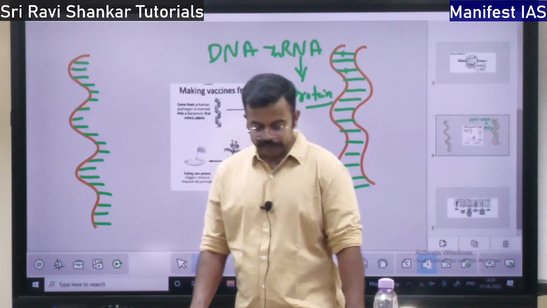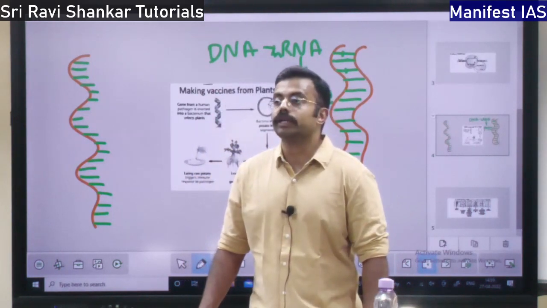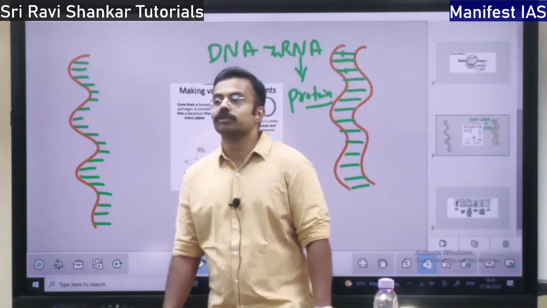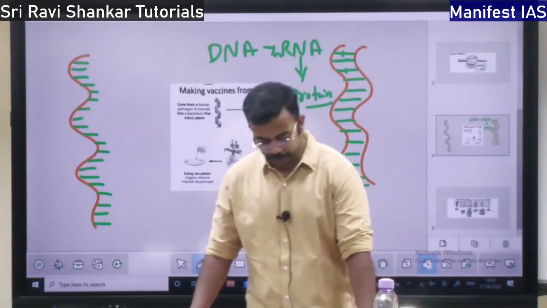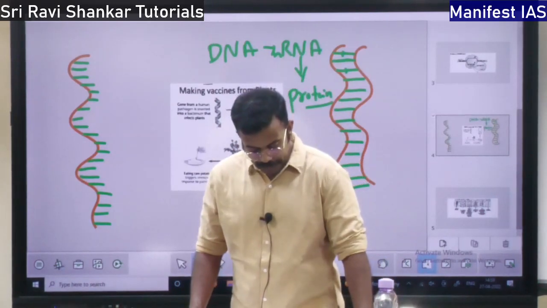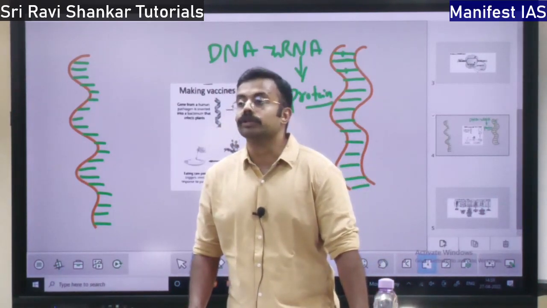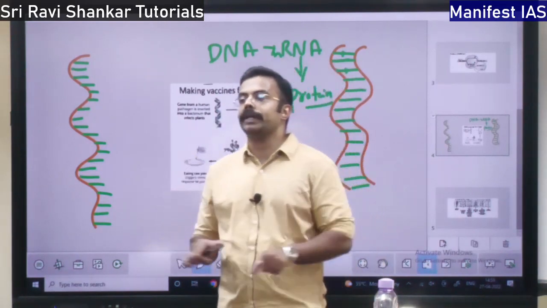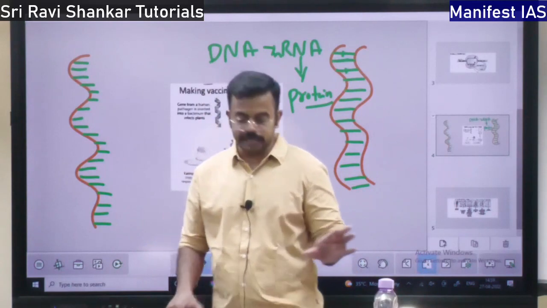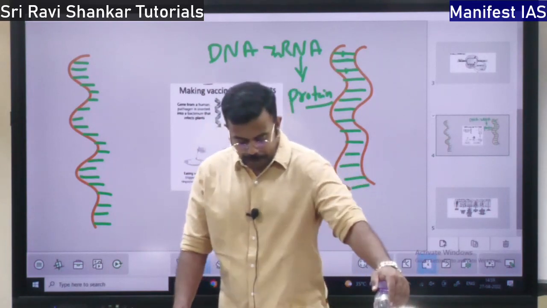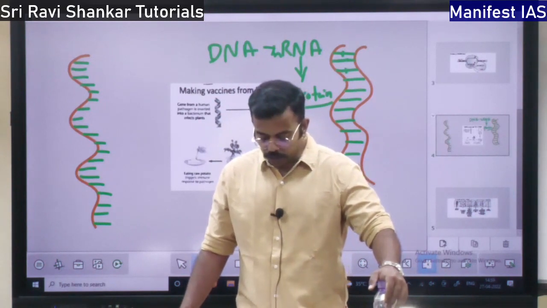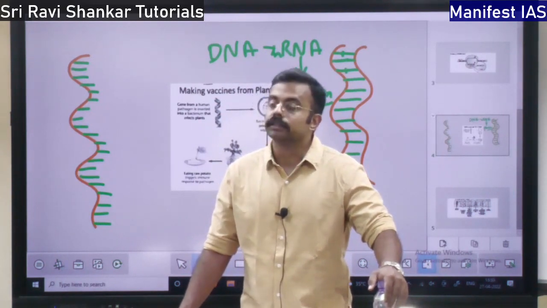Then in 1997, the first cloning of a mammal takes place. The first cloned sheep, the sheep's name is Dolly. This sheep was cloned in the year 1997. In 1998, there is the human genome map. Human genes are mapped in the year 1998. Then in the year 2010, what happens?